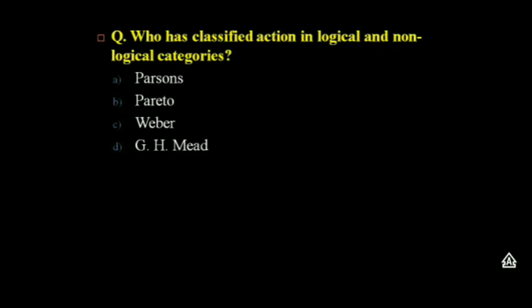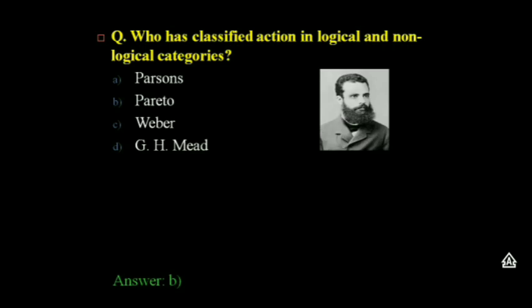The next question, who has classified action into logical and non-logical categories? Option A, Parsons; B, Pareto; C, Weber; and D, George Herbert Mead. The answer is again Pareto.